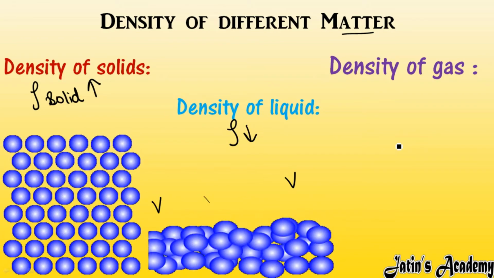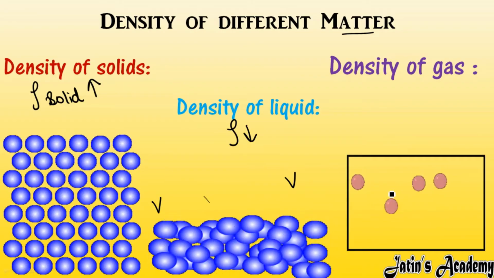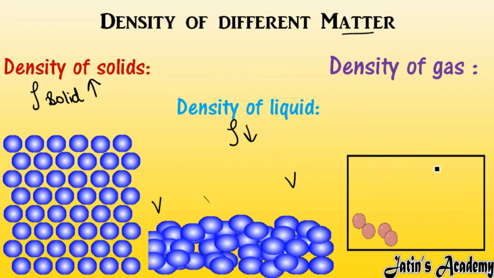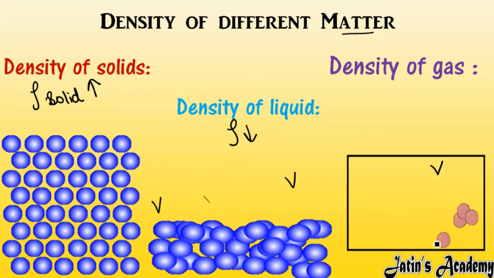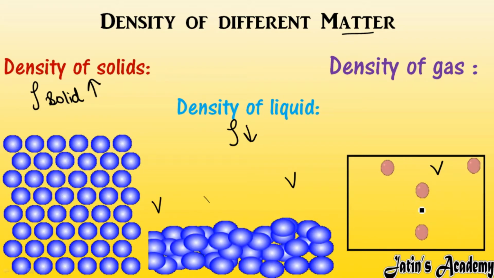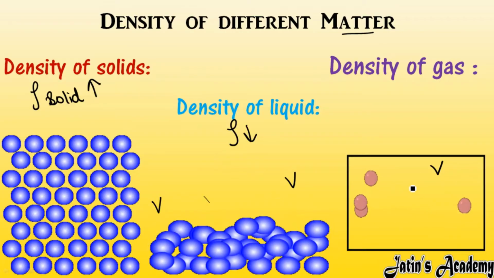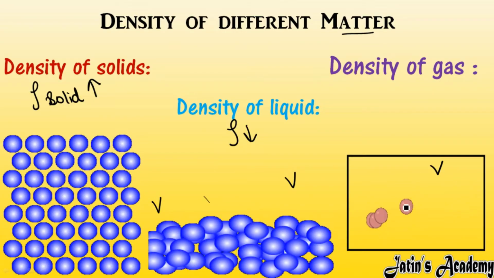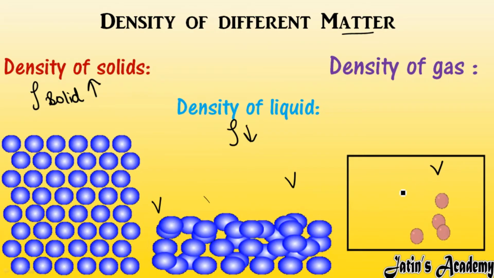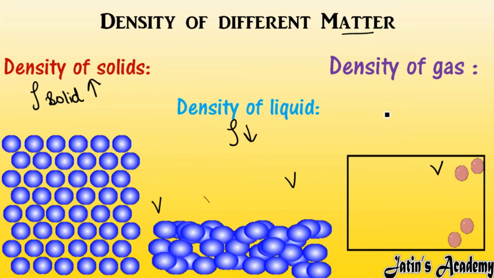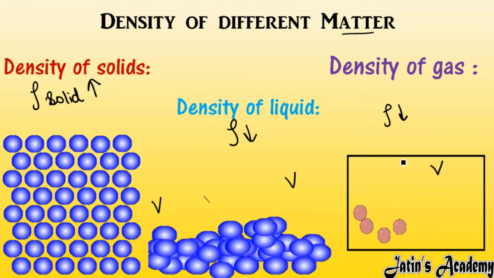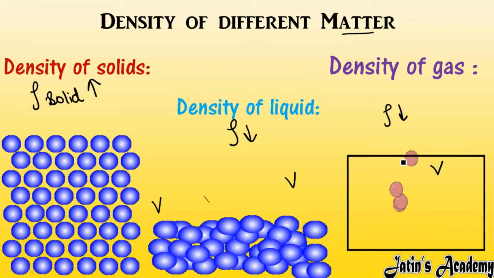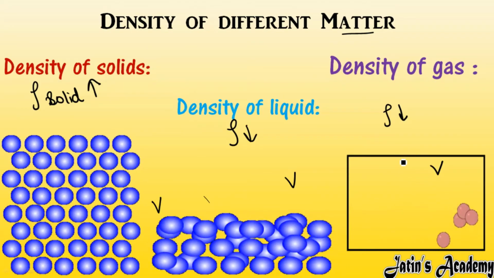Similarly, if I talk about gases, particles are very far apart from each other. In the same volume V, in the same space, you can say volume or space also, the particles contained per unit volume are very much less. If particles are very much less, mass is also very much less. If mass is less, density is also less. So here you can compare the density of the three states of matter: solid, liquid and gases.